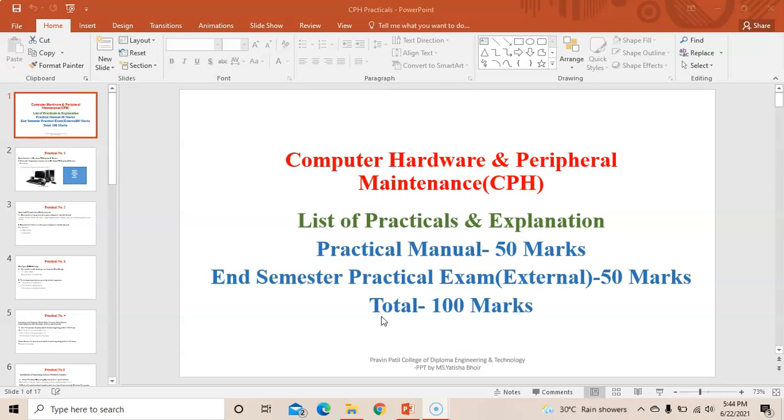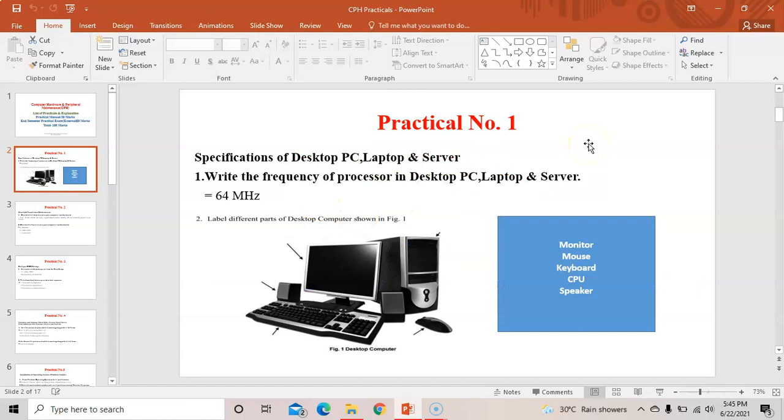As we have discussed in the theory lectures about the chapters, that is BIOS, motherboard, input output devices, and CMOS, all these theory chapters are related to the practicals only. Practicals include a theory part only. The concepts which are in the theory chapters are in the practicals. So we'll see the practicals one by one. The practical number 1 is specifications of desktop, laptop and server.